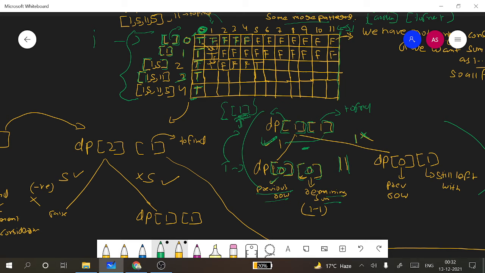Now let's analyze this case. If we do not consider 1, we will be getting dp of 0, 1, which is our previous state, and we are still left with the value to find as 1.